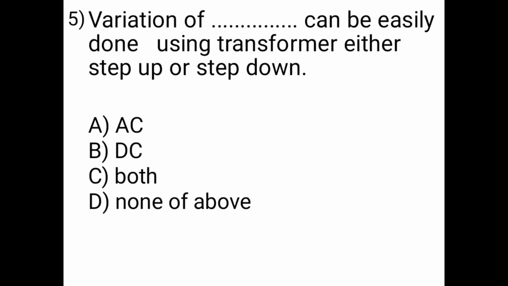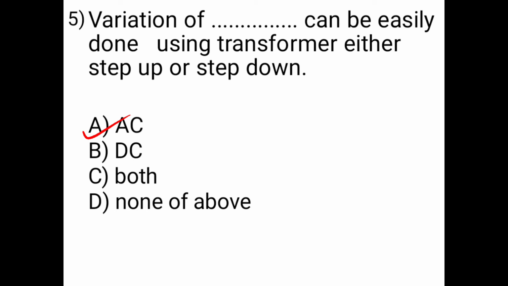Then the next question. Variation of dot dot can be easily done using a transformer, either step up or step down. Options are A is AC, B is DC, C is both, and D is none of the above. The correct answer is option A, AC. Variation of AC can be easily done using a transformer, either step up or step down.